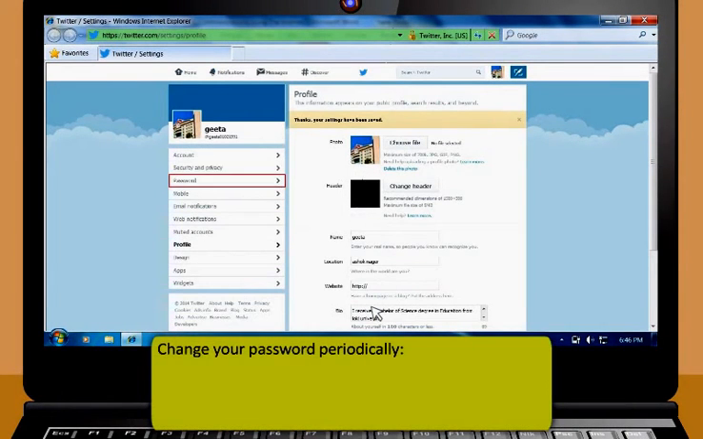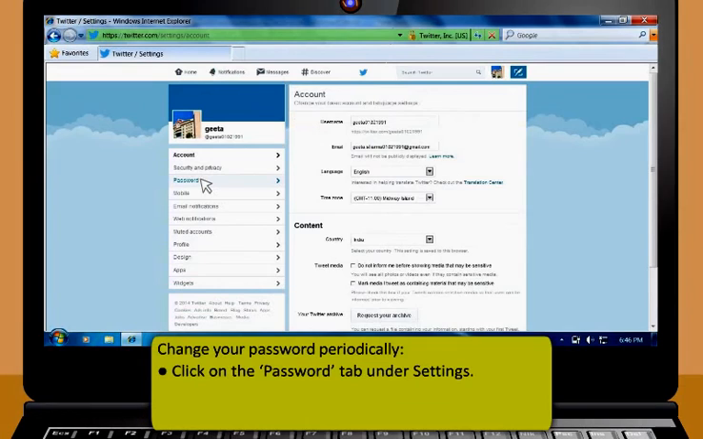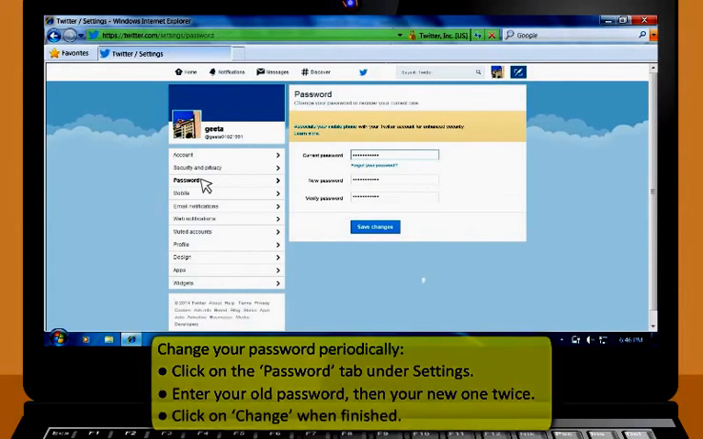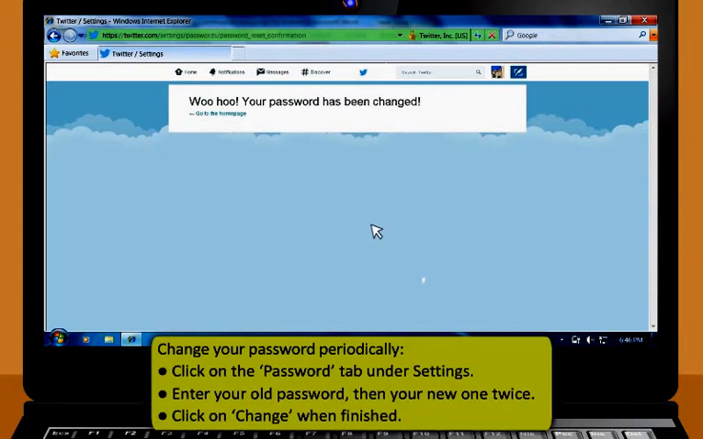Change your password periodically. Protect your account by periodically changing your password. To do so, click on the Password tab under Settings. Enter your old password, then your new one twice. Click on Change when finished.